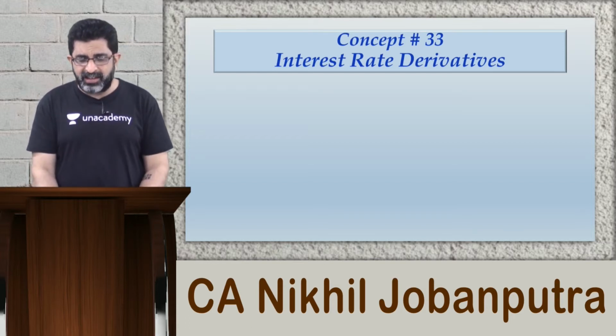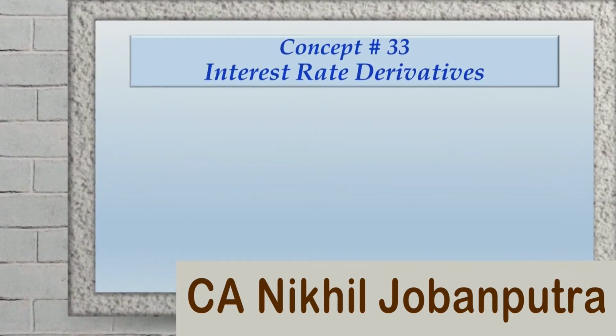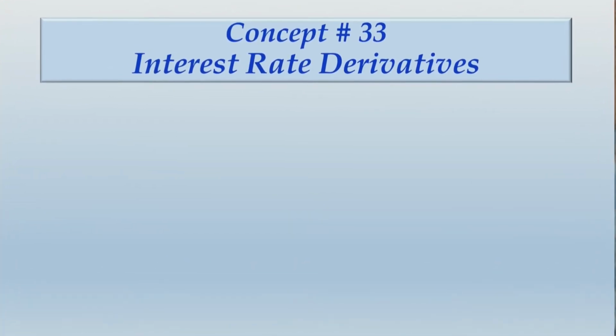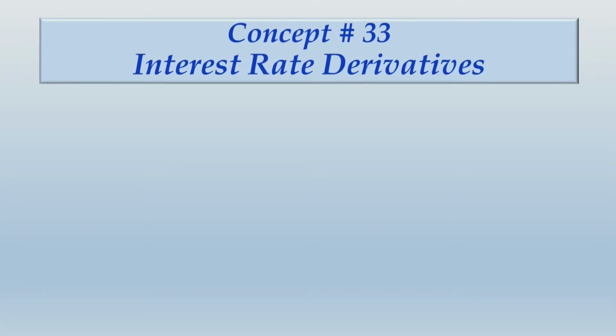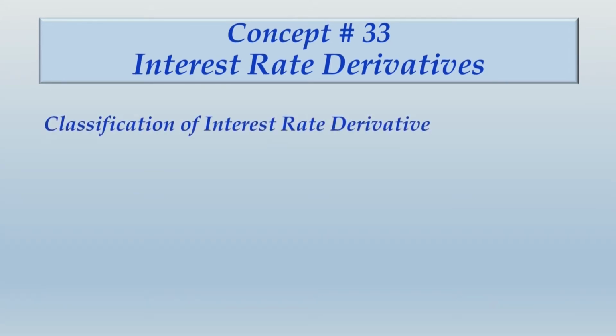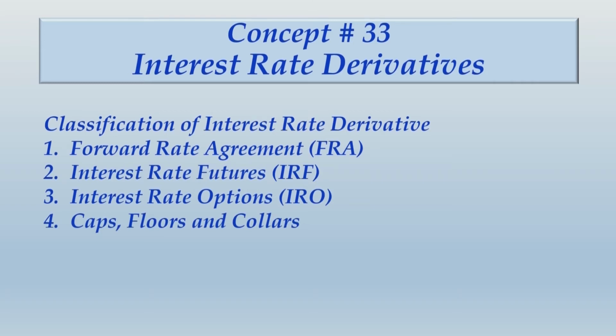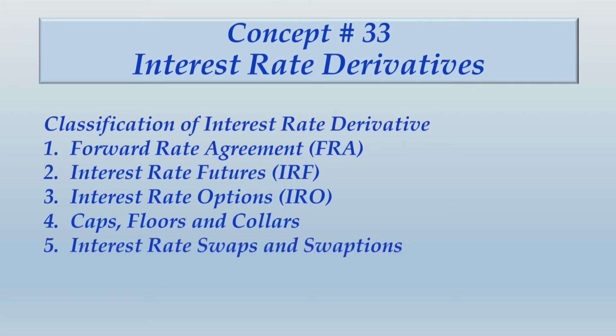We first take up the classification of interest rate derivatives. For your reference, I would just expand the screen size so that you can write everything clearly. Identify the classification of interest rate derivatives: that will be forward rate agreement, interest rate futures, interest rate options, and caps, floors and collars are typical types of interest rate options. And then at the end we have interest rate swaps and swaptions. So friends, quickly take note of this classification and then we move with one category at a time. Please write this quickly.